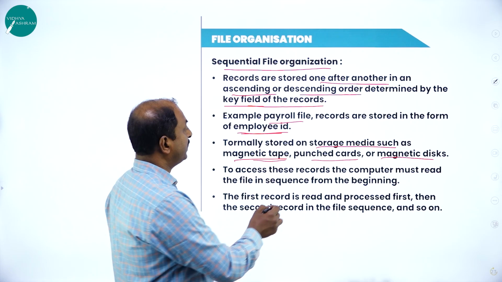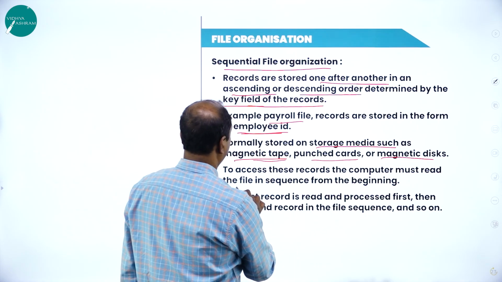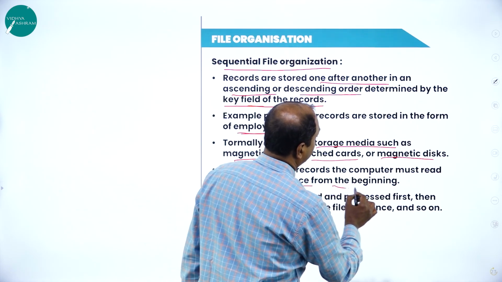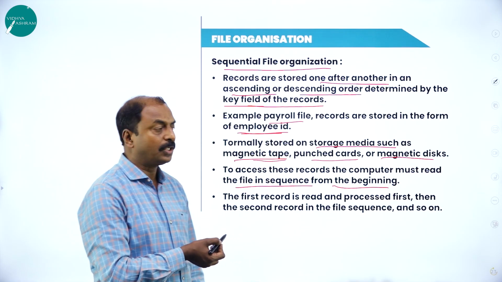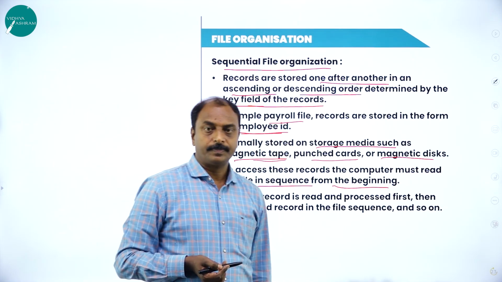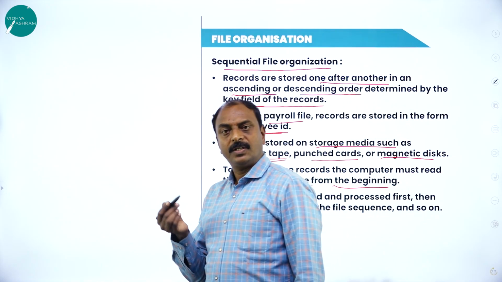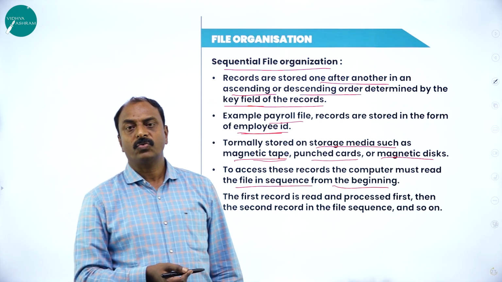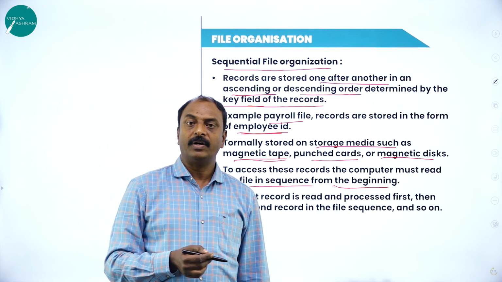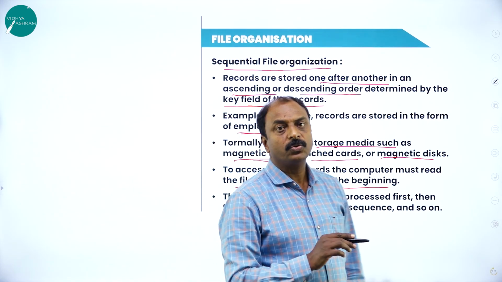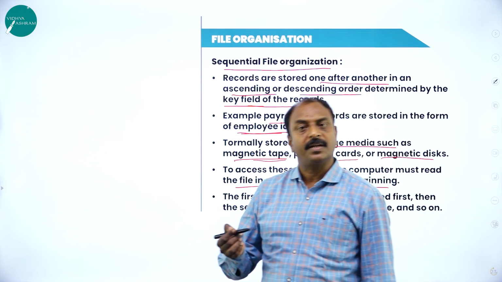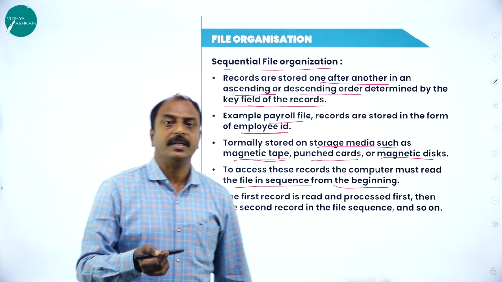Next, to access these records, the computer must read the file in sequence from the beginning. Just what I told you with respect to magnetic tape. If you want to read, for example, the 99th record, we have to go through the first 98 records, then we can read the 99th record.